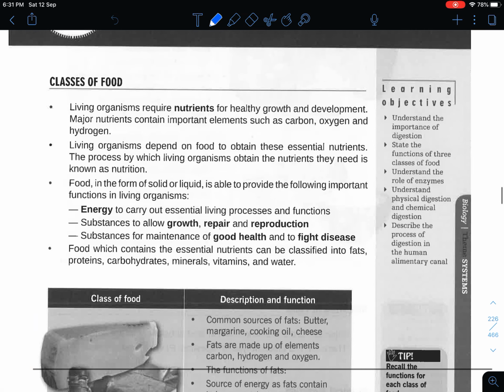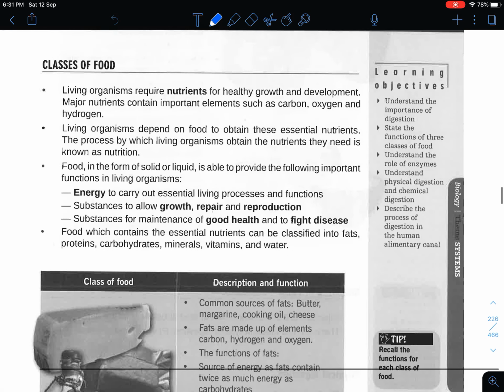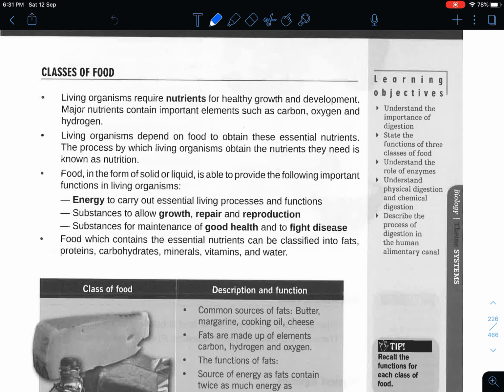So first of all, we will go through the classes of food. Classes of food, in a sense, are the different nutrient groups that are available that we usually eat. So we usually require nutrients. Living organisms require nutrients for healthy growth and development.